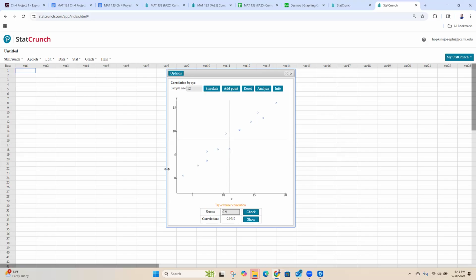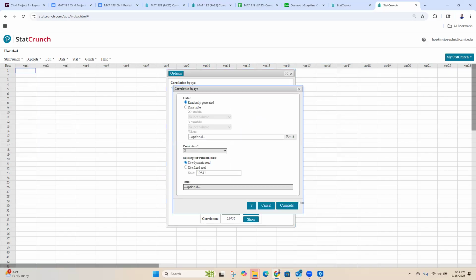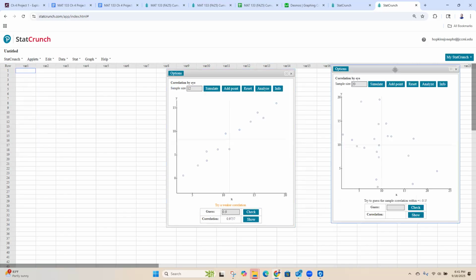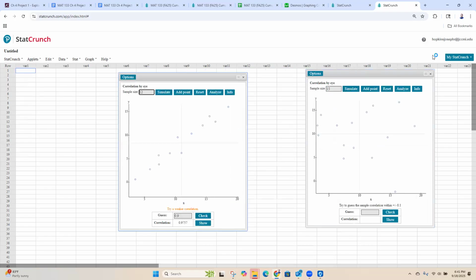Jacob, to get into this, you go to applet, correlation by eye, and then hit compute, and it'll give you a whole bunch of dots. So you can reset that, do like 15, and then simulate, and it'll give you a bunch of dots.